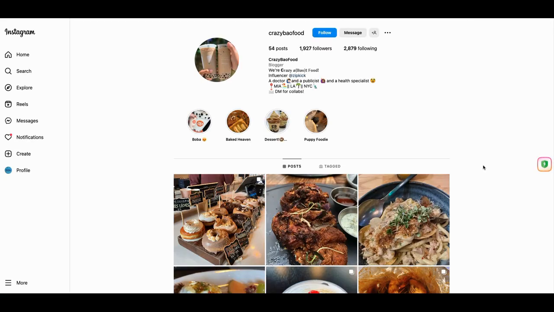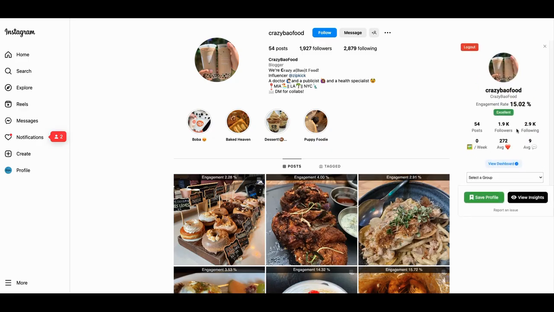Let's visit the profile. All right. So again, this is the profile here, right? Again, we already talked about they only have 1,900 followers, but they have an excellent engagement rate of 15%. The other ones didn't even have 1%. They have an engagement rate of 15%. And they got here 0 posts a week, on average 272, right?